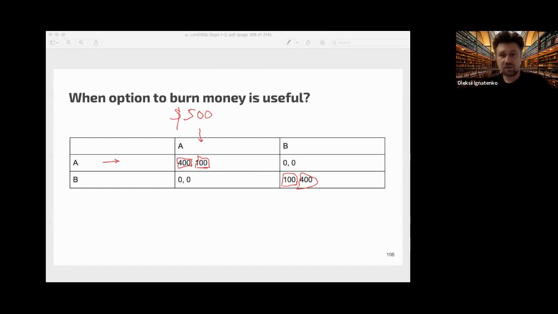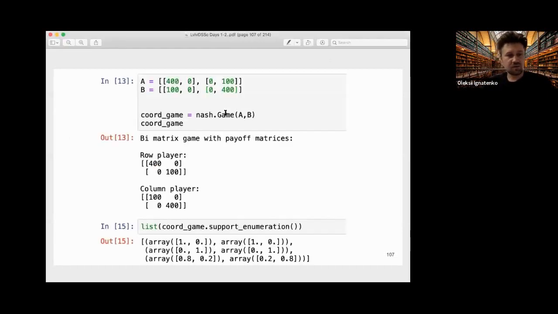To find it, I just use Nashpy to input this game and calculate it, and you see the three Nash equilibria that the algorithm found: 1 0, 1 0, where both players play A; 0 1, 0 1, where both players play B; and 0.8 0.2.